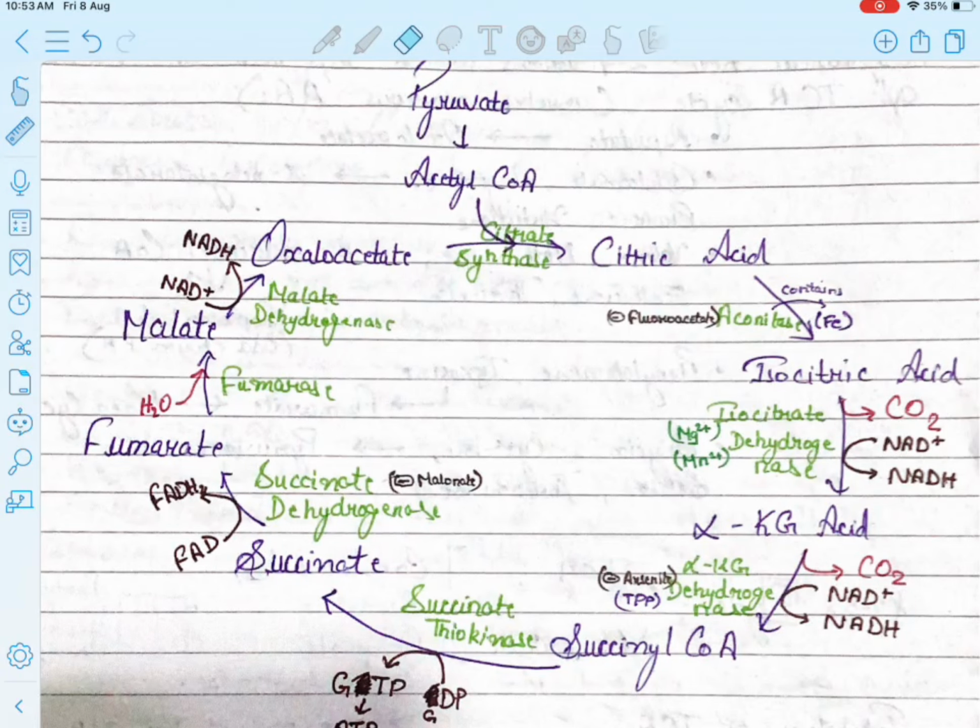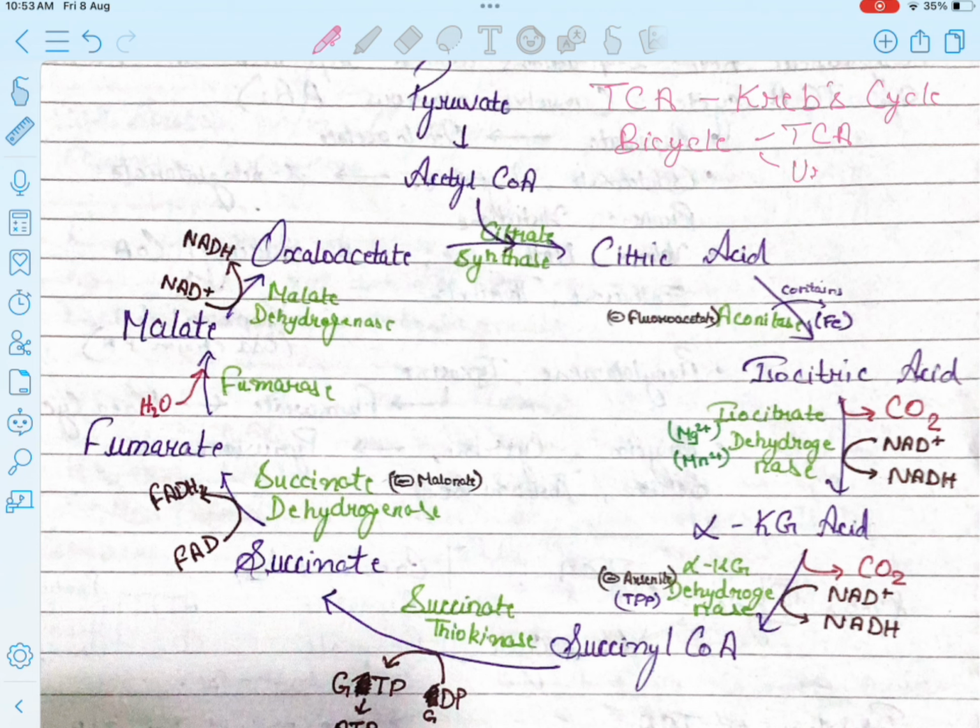Good morning, juniors. Today we are going to learn about the TCA cycle, which is the tricarboxylic acid cycle. The TCA cycle is also known as the Krebs cycle. Do not confuse it with the Krebs bicycle, which is the TCA plus the urea cycle.